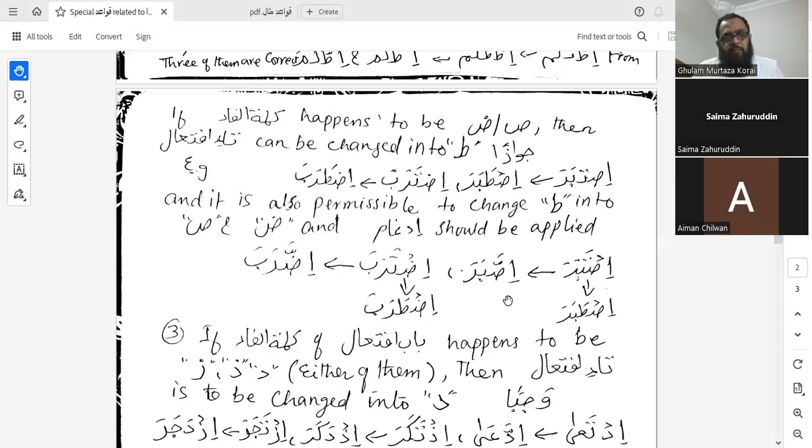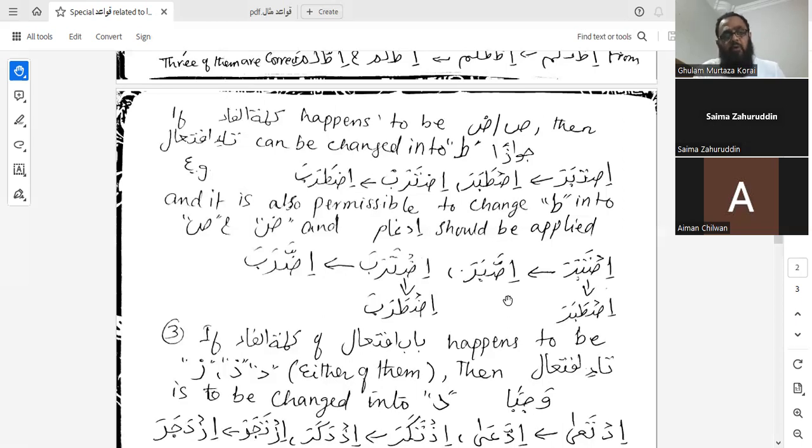So what is going to happen over here? Like istabara. First of all, the ta was changed into ta, it became istabara, and after that it is permissible to change that ta into swad or dhad, so it became istabara.